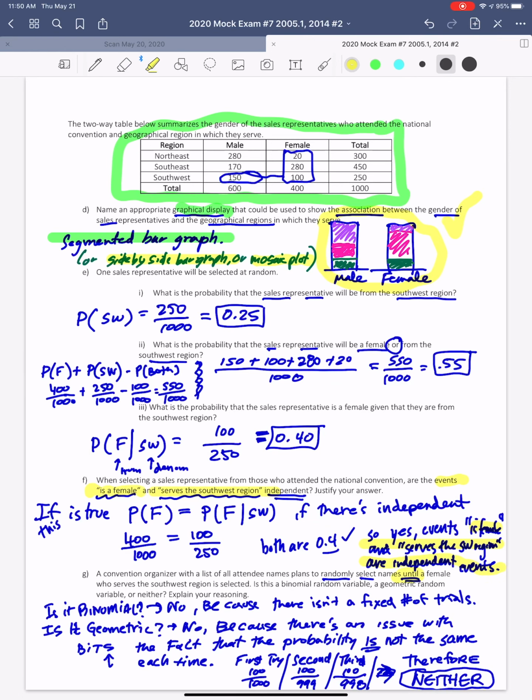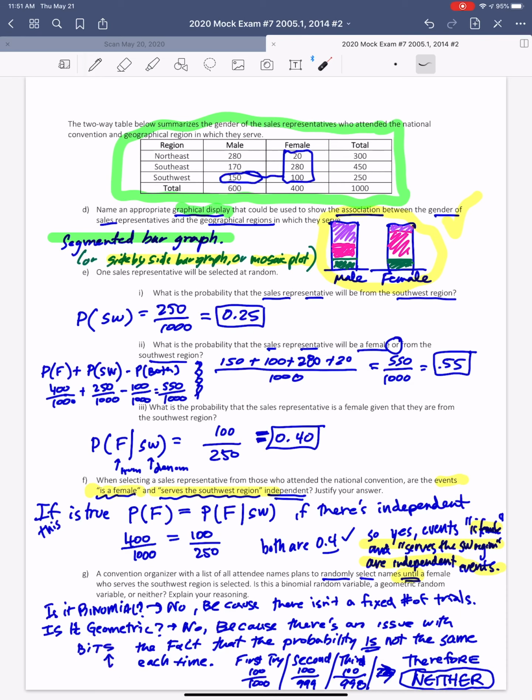Okay, last question. It says the convention organizer with a list of attendees plans to randomly select names until they get a female who serves the Southwest. Is this binomial, geometric, or neither? Now, right off the bat, I see this word until, and I immediately know it can't be binomial, because with a binomial, you have to know the fixed number of trials. Okay, so that one has been eliminated. Then we have to decide if it's geometric. So geometric requires us to go through the 4 standard bits, right?